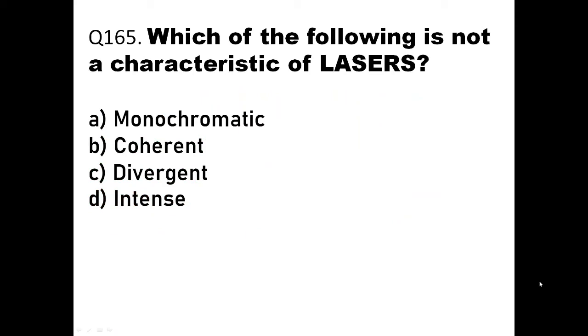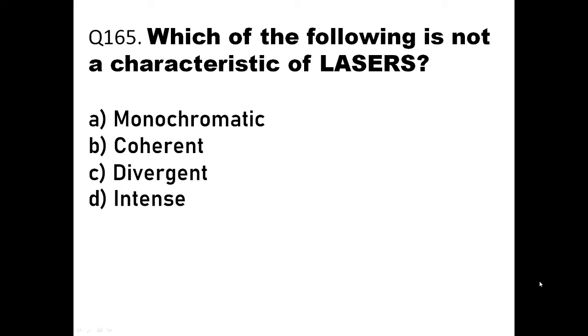Okay, so if you see the following options, A is monochromatic, B is coherent, C is divergent, D is intense. Monochromatic, coherent and intense are of one type, and if you see C, divergent, divergence of light is not there in laser output. Laser output is monochromatic, it is coherent, it is intensified, it is used for high speed data communication. Okay, but it is in one direction and it is intensified.